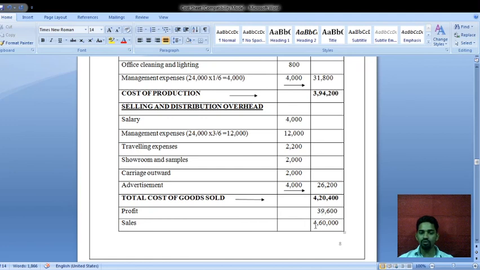It means 4,60,000 minus 4,20,400, you will get the profit.